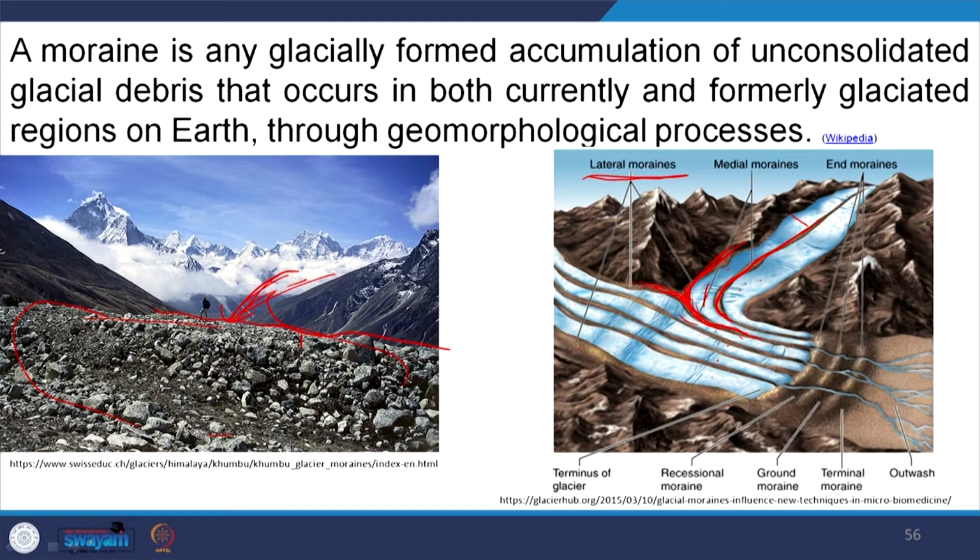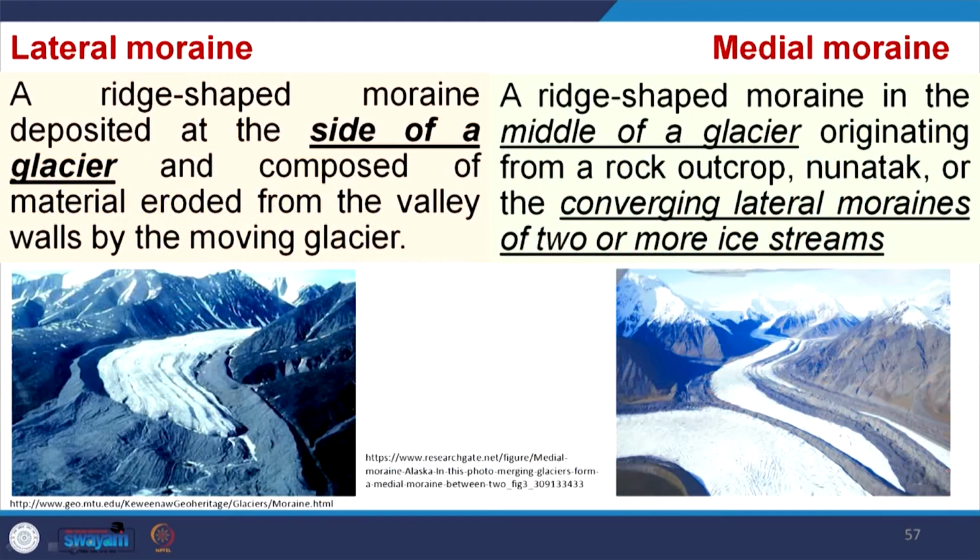And these are called end moraines. End moraines means where the glacier retreats, that means the glacier is retreating down. So, this end moraine occurs at the end of the glacier where these moraines are deposited. This is called recessional moraine, ground moraine, terminal moraine. So, depending upon its position with respect to a moving glacier or a dead glacier, these moraines are named.